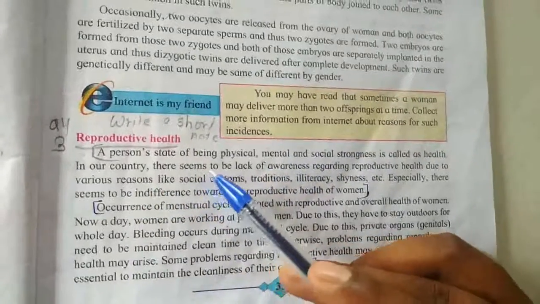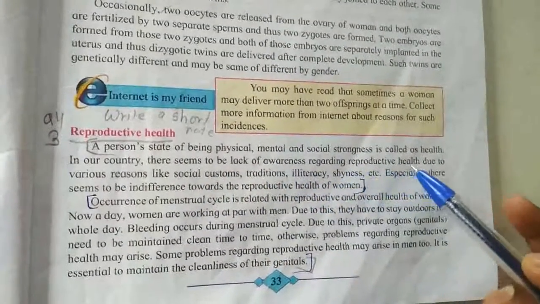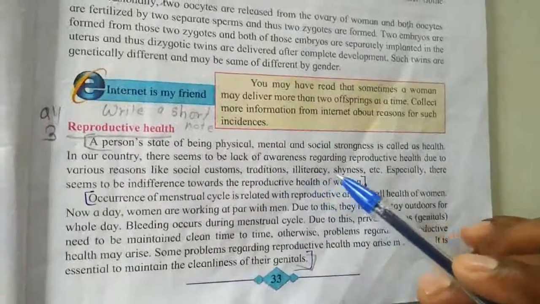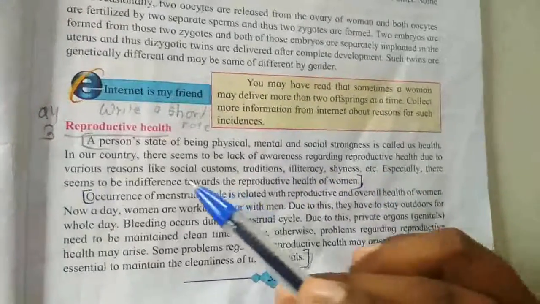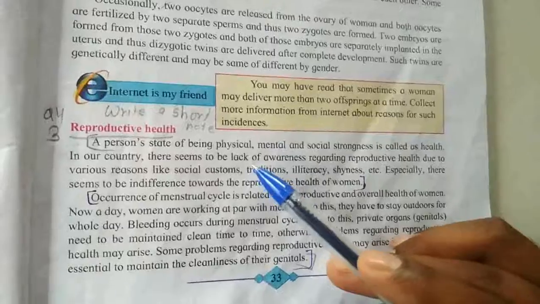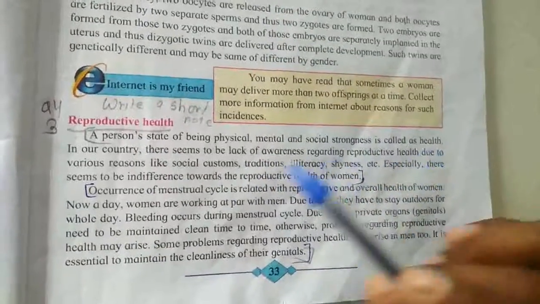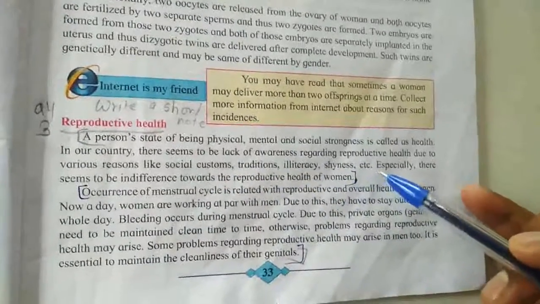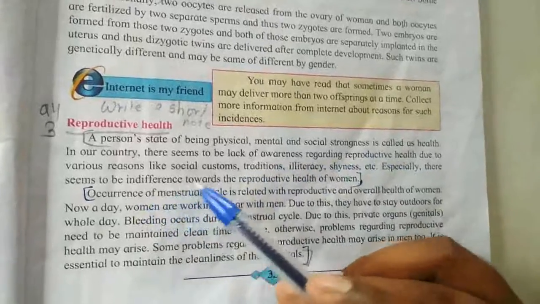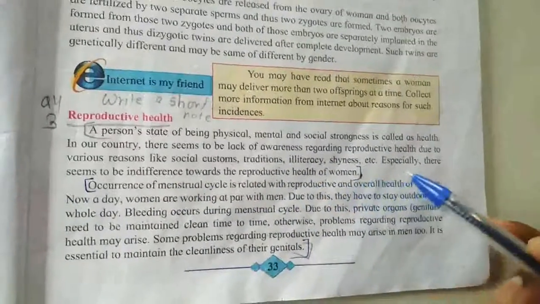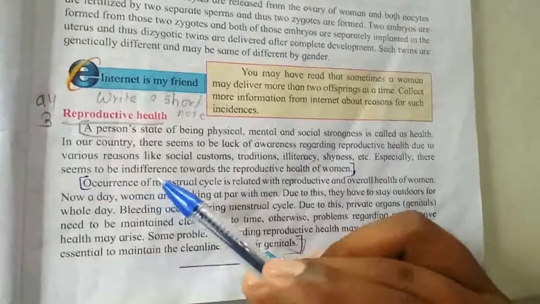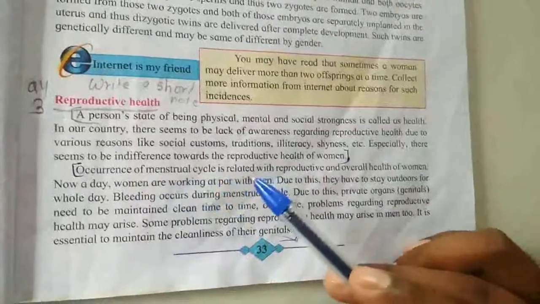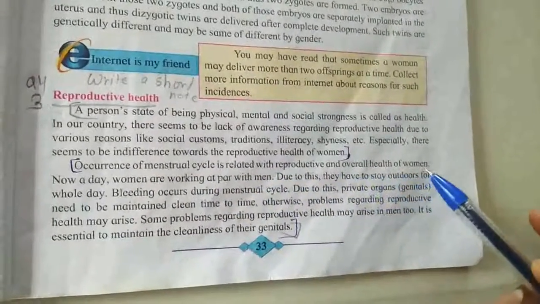In our country, there seems to be a lack of awareness regarding reproductive health due to various reasons like social customs, traditions, illiteracy, shyness, etc. Especially, there seems to be indifference towards the reproductive health of women. Occurrence of the menstrual cycle is related with the reproductive and overall health of women.